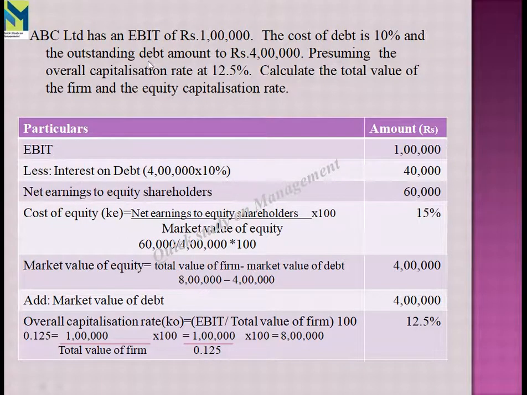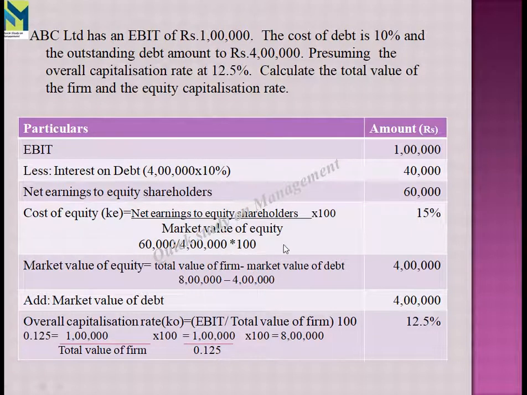We have the EBIT value. The EBIT value is 1 lakh, right? Then we have to subtract the interest on debt. The debt amount is 4 lakhs. Interest on debt is 10%, right? So 4 lakhs into 10%, 40,000. We have to subtract this. We get the value of 60,000, that is net earnings to equity shareholders. Then we have the formula for calculating cost of equity, that is net earnings to equity shareholders divided by market value of equity into 100.